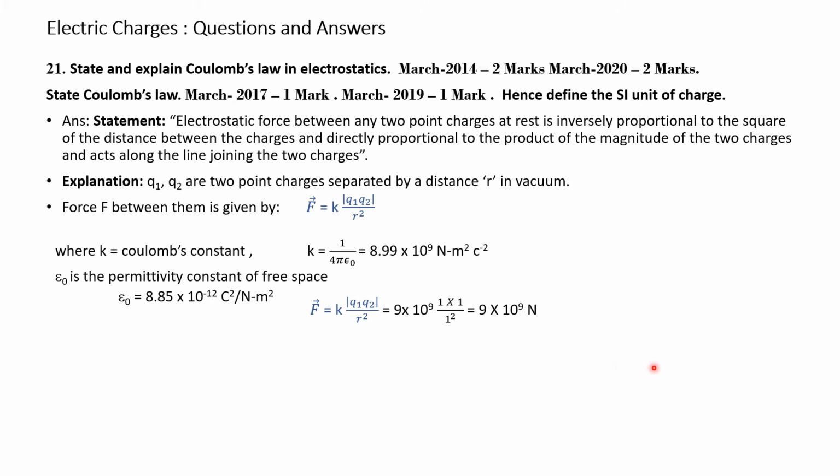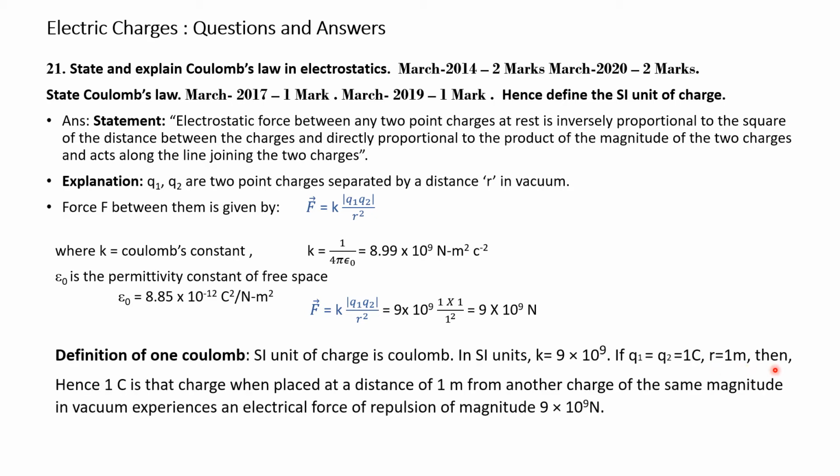If Q1 and Q2 are equal to 1 coulomb and r is equal to 1 meter, then 1 coulomb is that charge which, when placed at a distance of 1 meter from another charge of the same magnitude in vacuum, experiences an electrical force of repulsion of magnitude 9 into 10 to the power of 9 newtons. This you have to remember, because this question is asked many times in your board examination.